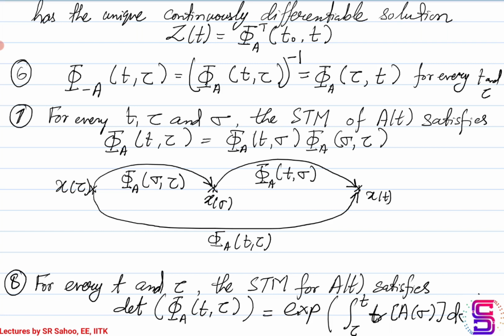This is the same as going from x of tau directly to x of t without any intermediate state vector by the action of the state transition matrix phi A t comma tau. So that is what this product is. So you first go from x tau to x sigma, so that is why this phi A sigma tau comes, and then it is post multiplied by phi A t sigma.